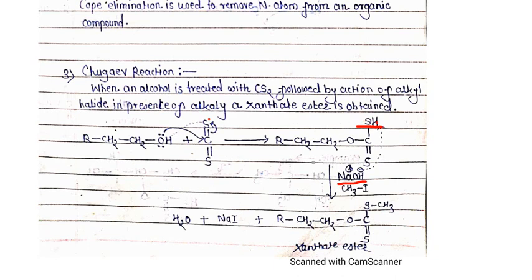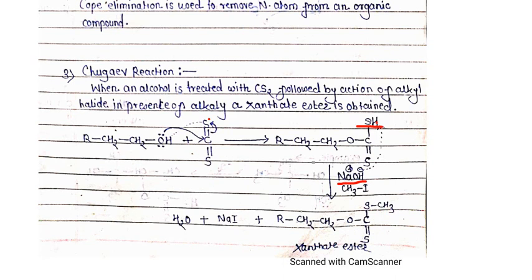with the breaking of the C-I bond taking place, and the formation of sodium iodide and an H2O molecule, as you can see here. The bond between sulfur and methyl will be formed. So this alkyl xanthate ester is obtained in the first step, that is the Chugaev reaction's first step.